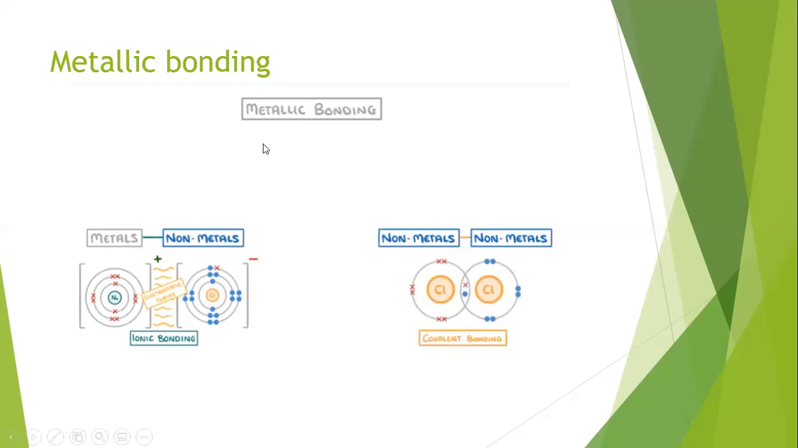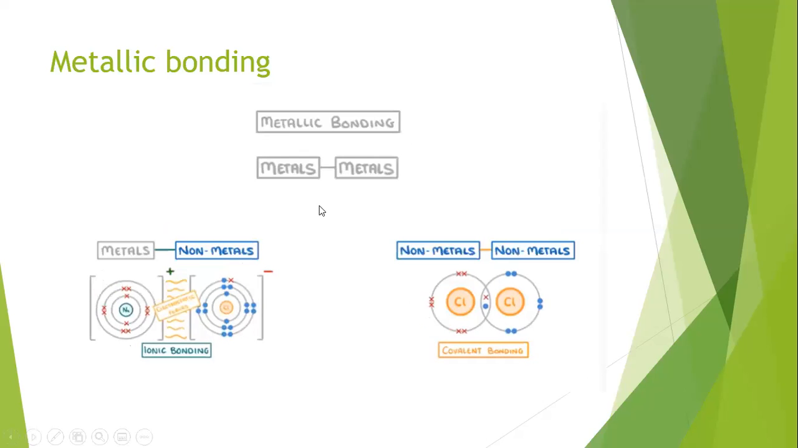But what is metallic bonding? Metallic bonding happens in metals. Both the atoms will be metals. When metallic atoms combine together, attracted towards each other, they will make metallic bonding.